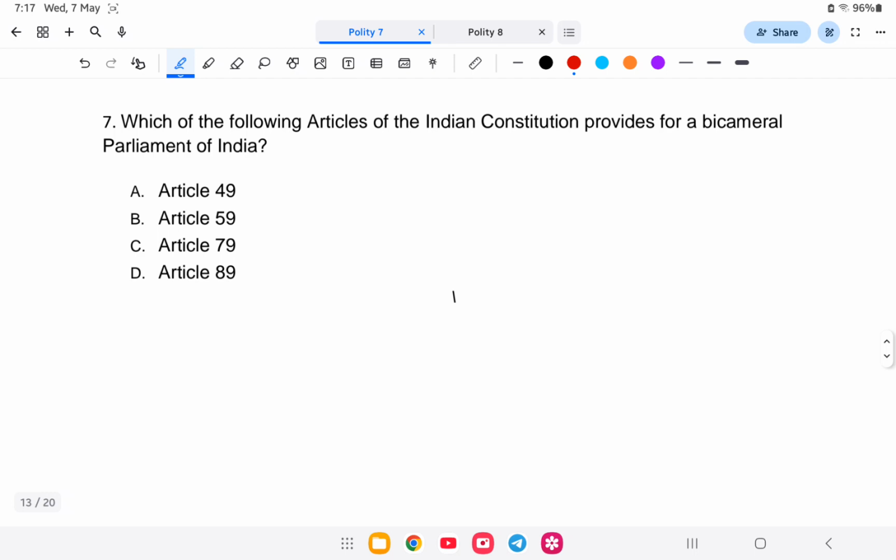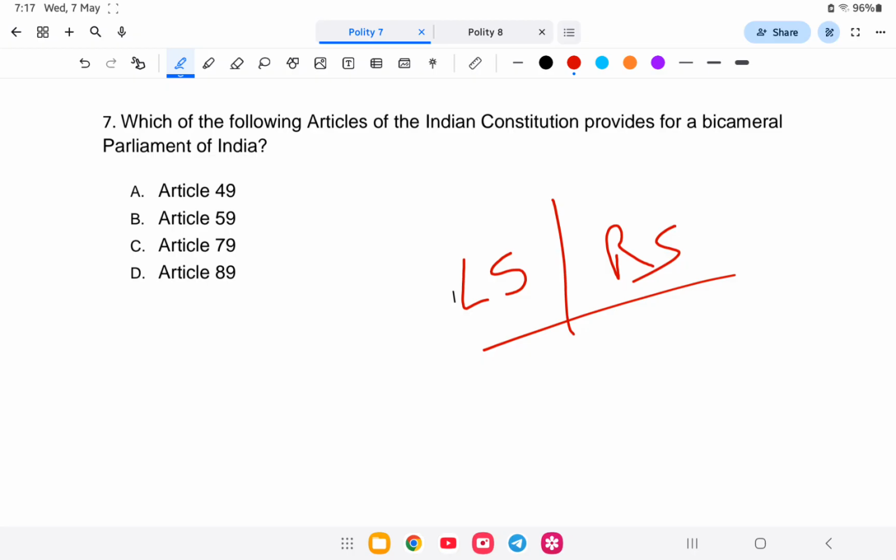Which of the following articles of the Indian Constitution provides for a bicameral Parliament of India? Which article provides that India's legislature means Lok Sabha and Rajya Sabha will exist? Is it article 49, 59, 79 or 89? So bicameral legislature is provided under article 79. Let us study in detail.